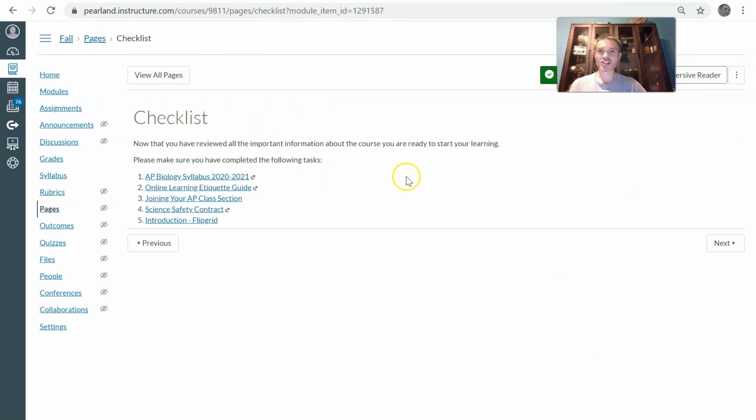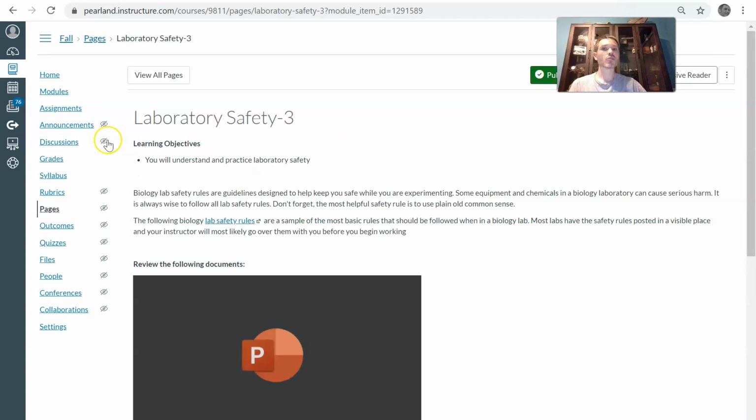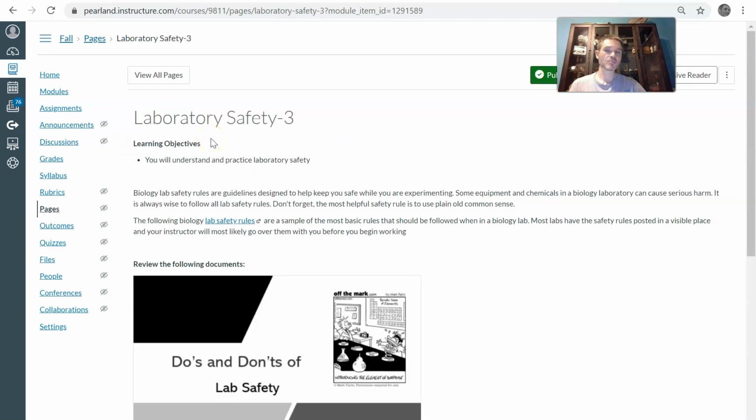Now, this is just your final page here on Canvas, just to make sure that you've done all of these 5 steps. I know it's a lot. Try to get them all done, and we will see you all tomorrow. Tomorrow, you can see here that we're going to talk about lab safety, and then we'll start the scientific method.